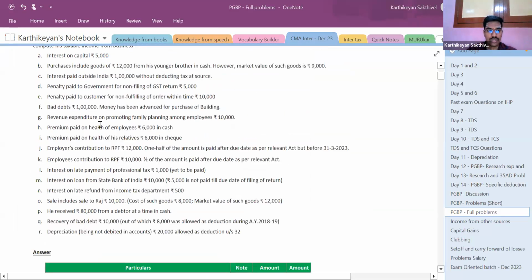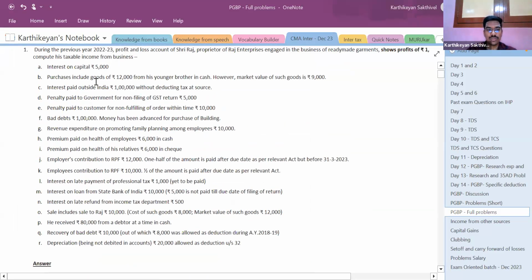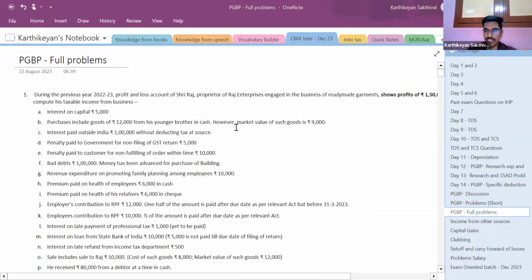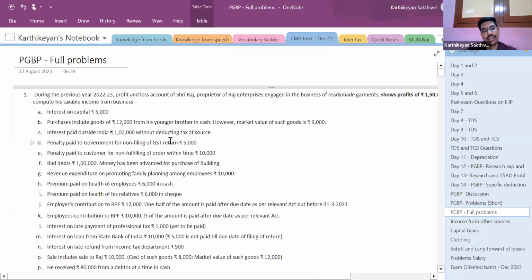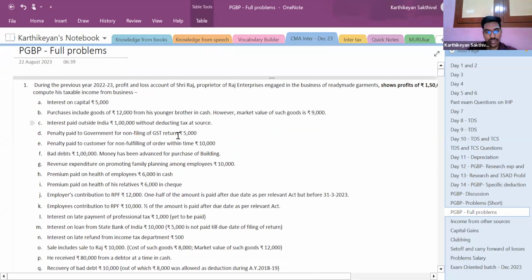So that is the first point. Second, purchases include goods of rupees 12,000 from his younger brother in cash. However, the market value of such goods is 9,000. So what is the excess expenditure? It is 3,000. So the 3,000 is to be added back. Related party expenditure, right?